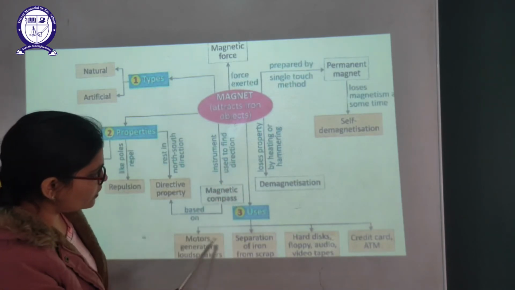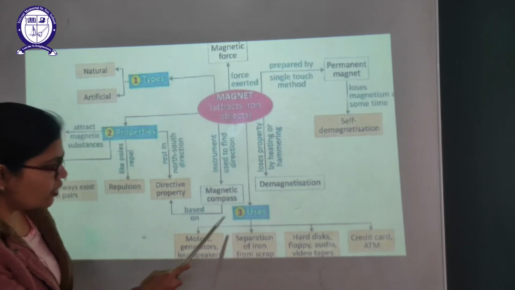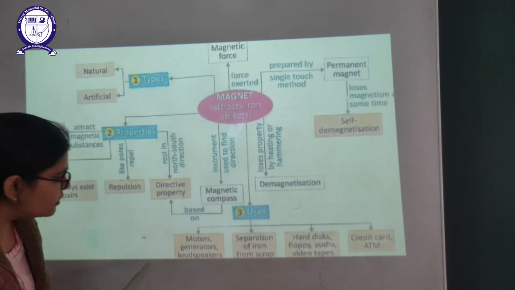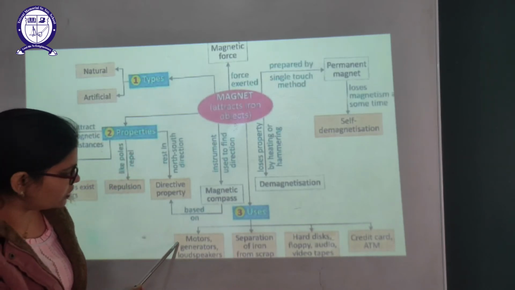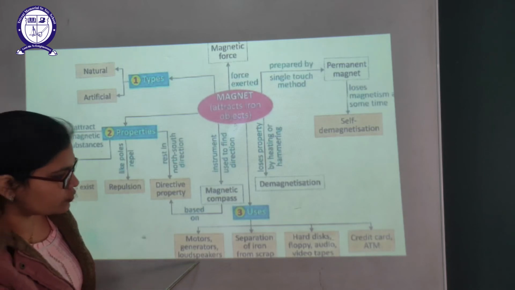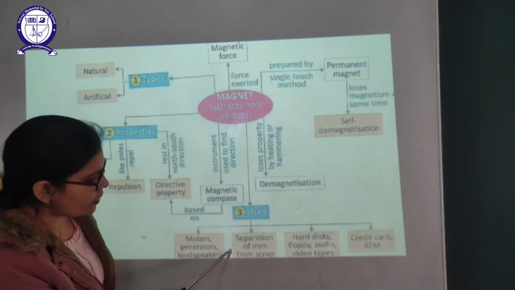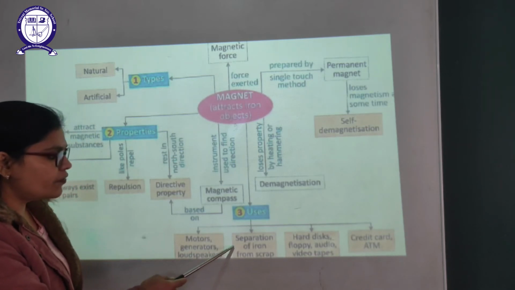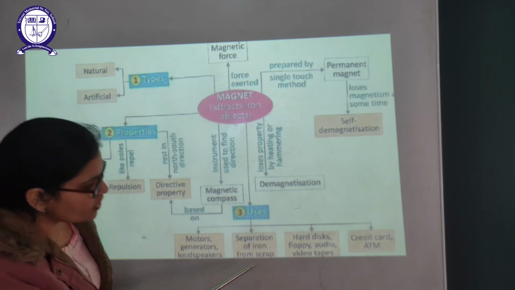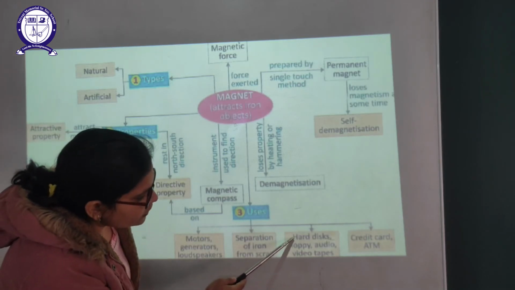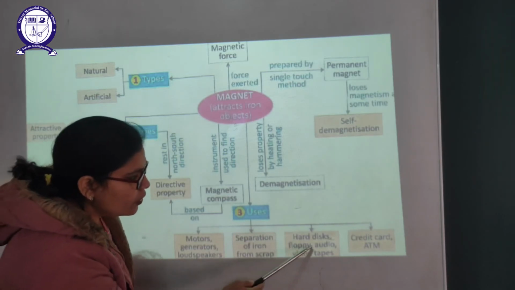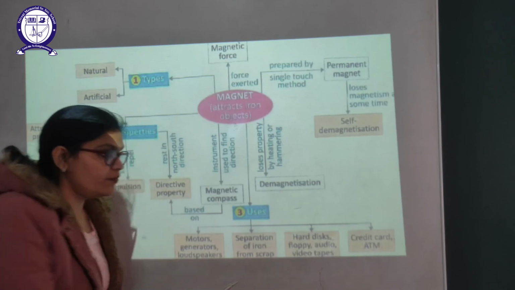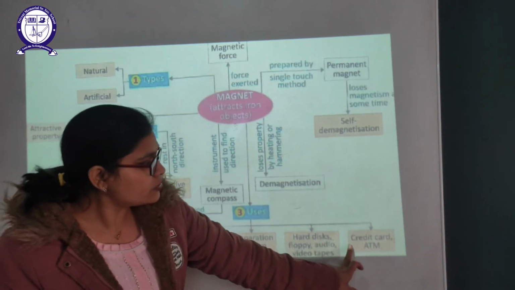Now we are going to learn the uses of the magnets. Where do we use the magnets? We use the magnets in motors, generators, loudspeakers. And we also use the magnet in the separation of iron from the scrap. It is also used in the hard disk, floppy, audio, video tapes. And we also know that it is also used in credit cards and ATMs.